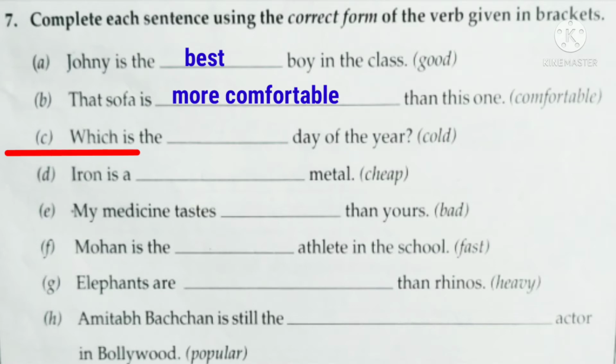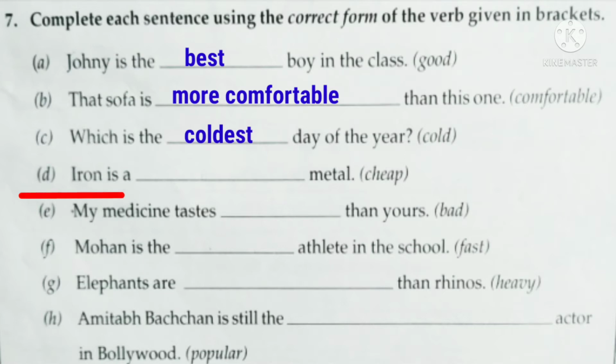Now look at the next sentence. Which is the dash day of the year? And the word given in the bracket is cold. So which degree of adjective will be used here? Yes, we will use the superlative degree. And what is the superlative degree of the adjective cold? It is coldest. So the answer here is which is the coldest day of the year.